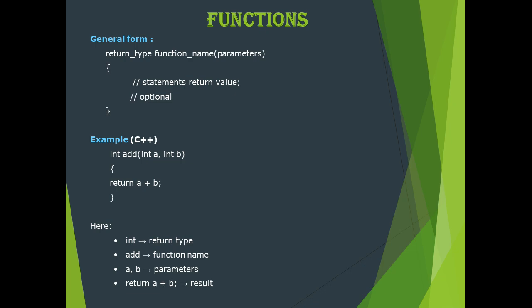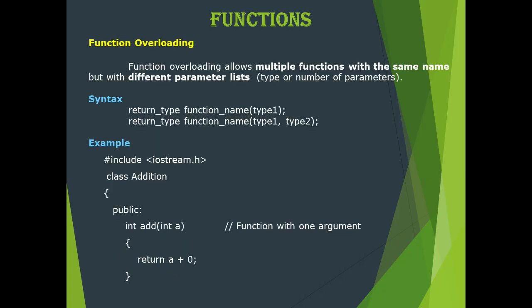In this C++ program, the name of the function is add. It contains two integer arguments, integer a and b, and this function will return an integer value. Inside the function you are returning the value of a plus b. After performing the addition of a plus b, it will return an integer value, so its return type is integer. The int is the return type, add is the function name, a and b are the parameters, and return a plus b is the result.